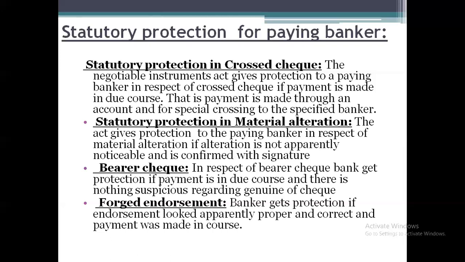In such a case also the bank can claim the statutory protection.